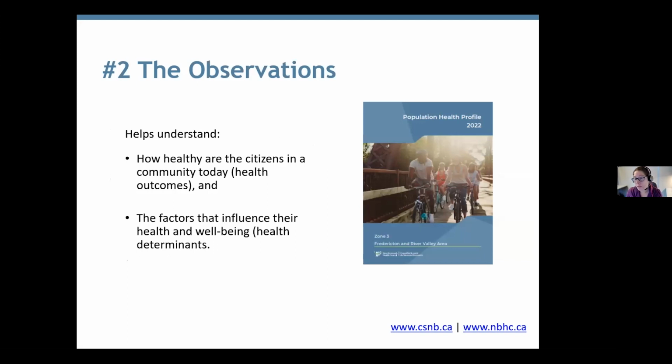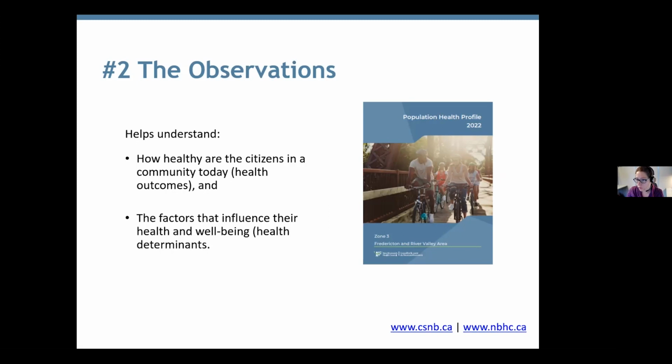The second part of the population health profile tool are the observations. These are new since this fall. We have observations for each of our geographies. These observations are an analysis of our population health indicators to help understand how healthy we are today and what are some of the factors that influence our health. We understand that not everyone might have the time or expertise required to look at all 400 indicators for a specific geography. So this tool has been produced to help understand these pieces of information and put them together to show the picture at one point in time.